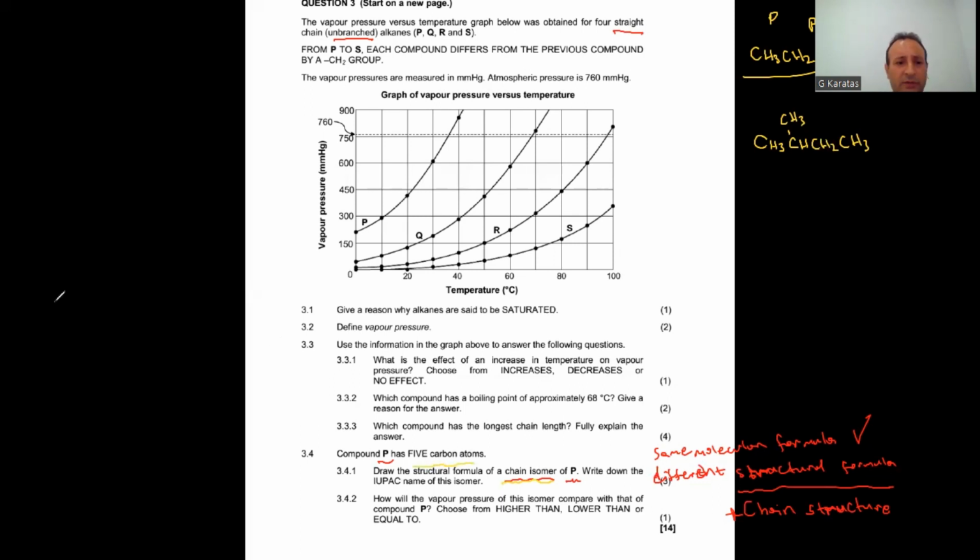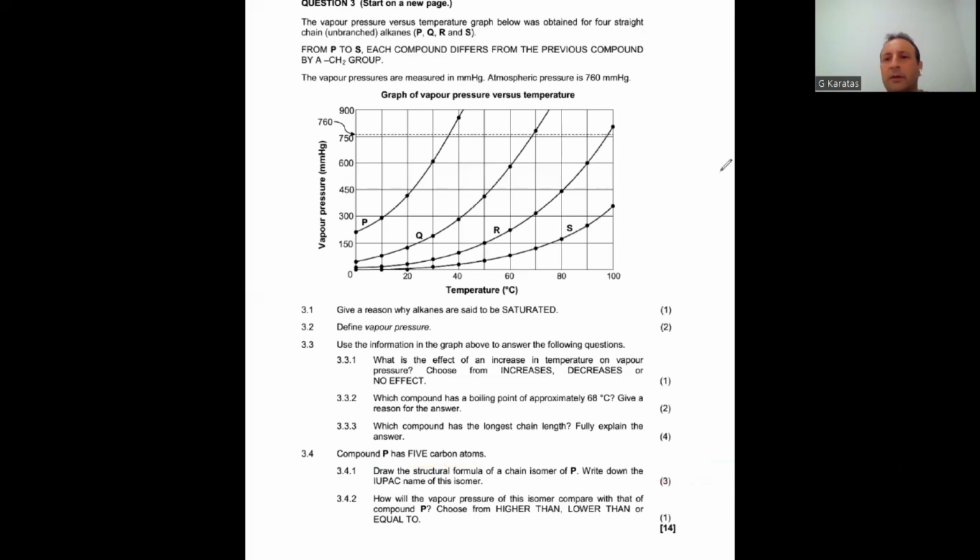I wrote the condensed structural formula, so let me erase this. Okay, I go back. P is CH3, CH2, CH2, CH2, and CH3. So its chain isomer has to have a branch here, and we have 4 carbons in the chain. So I had the hydrogen atoms here. That is one of the possible options.